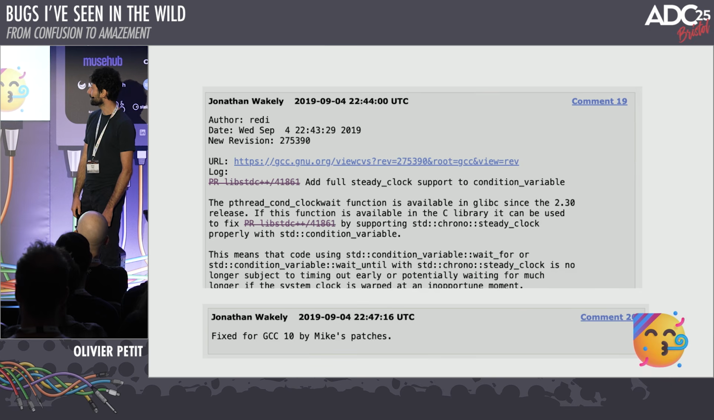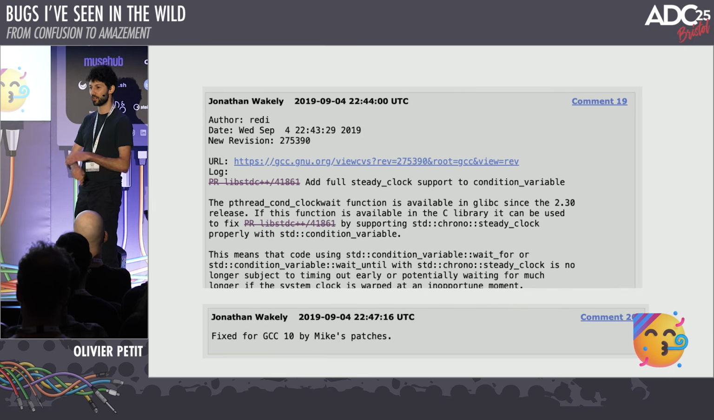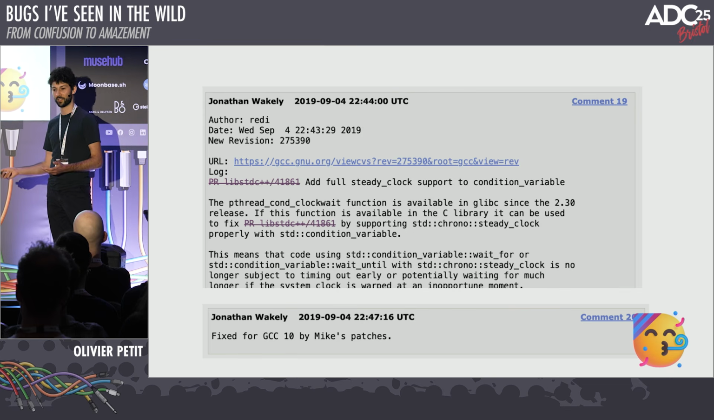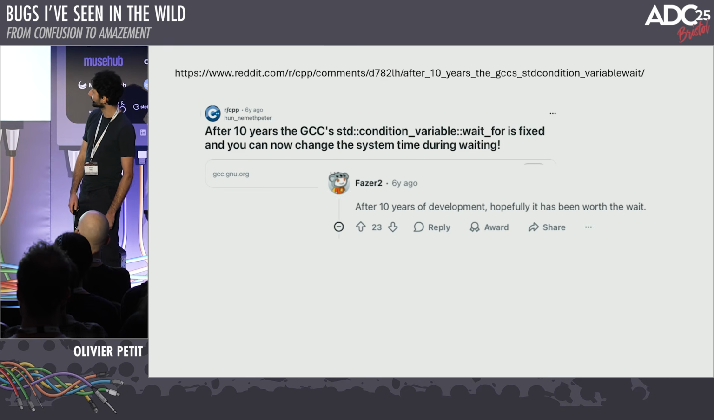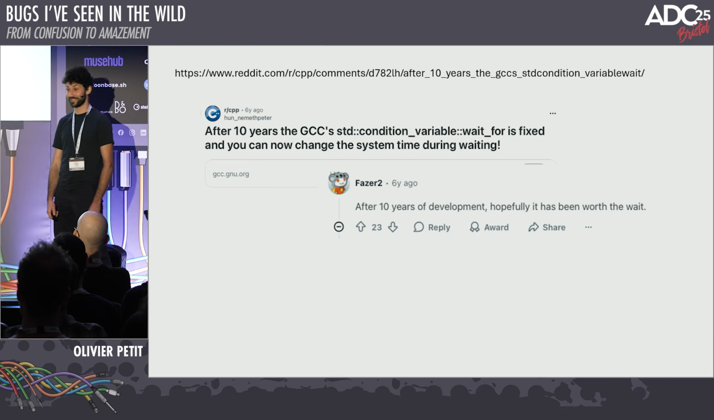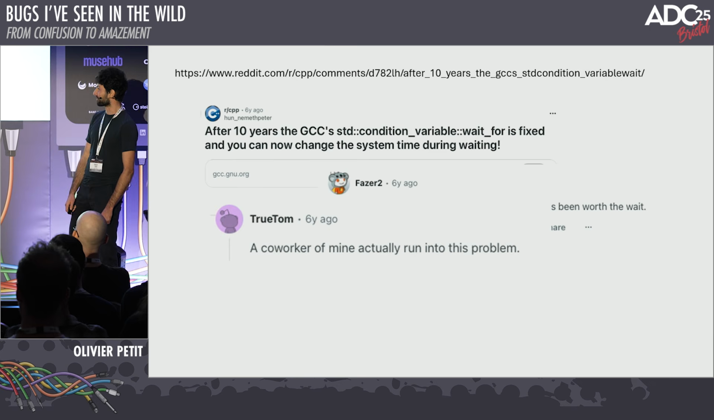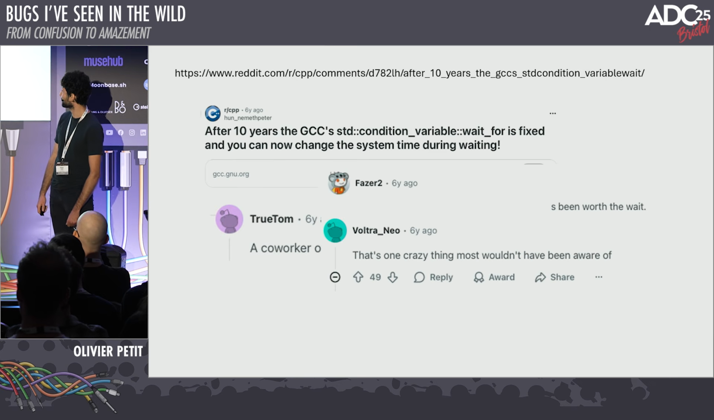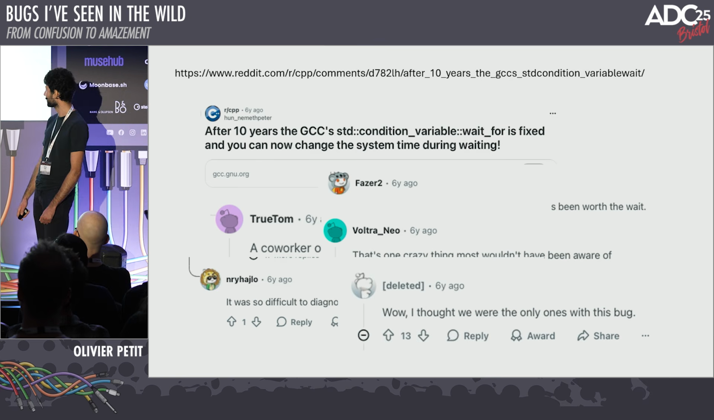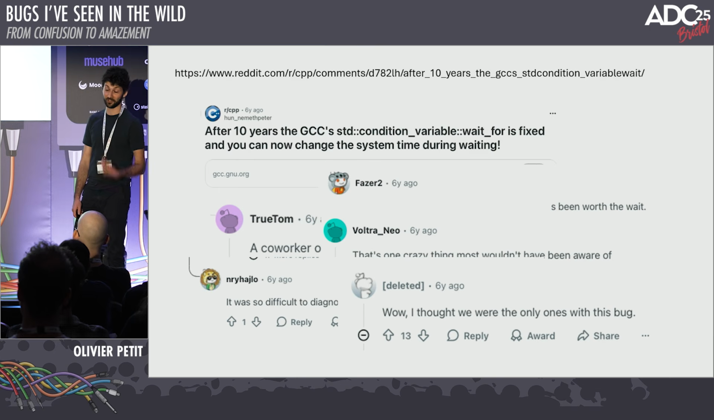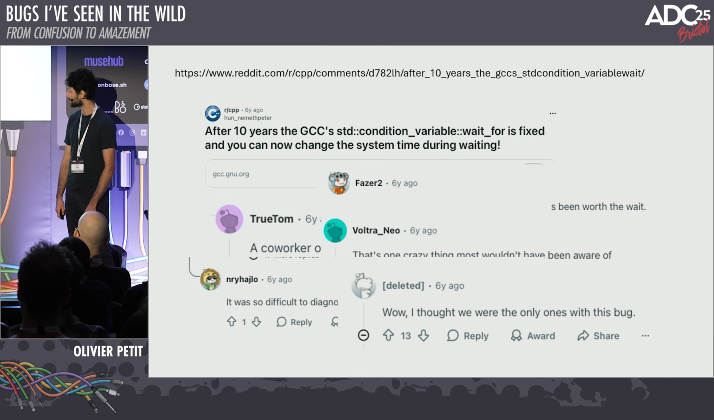And I think the craziest thing is our application was the only thing affected in our entire system. All the other applications on that Linux system weren't affected, meaning C++ adoption in the open source world is not that big. So yes, people on the internet were very happy about that. Hopefully that's been worth the wait. A coworker might actually run into this problem. That's one crazy thing most wouldn't have been aware of. It was so difficult to diagnose. I ran into this a couple weeks ago at work. Whoa, I thought we were the only ones with this bug. And we ran into this in our embedded system as well.